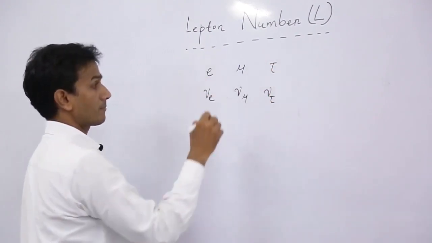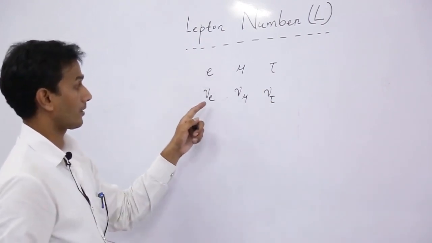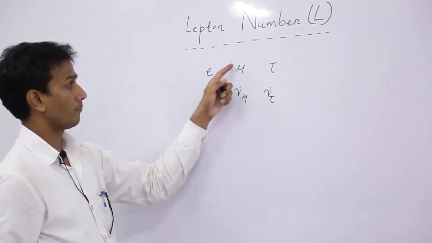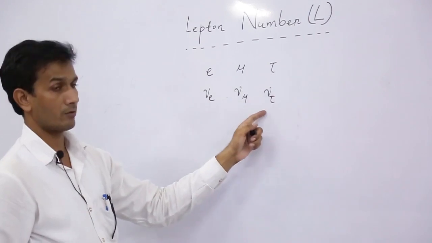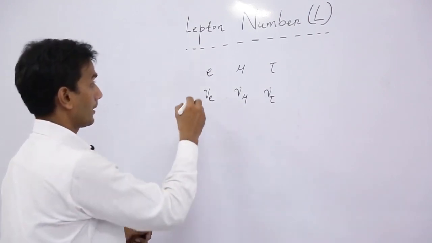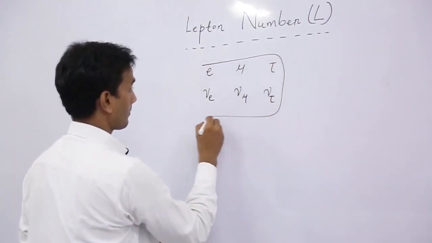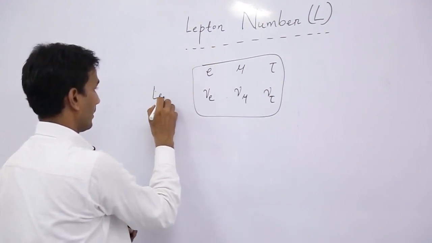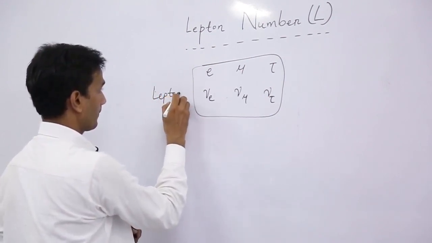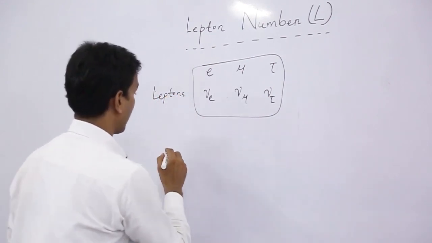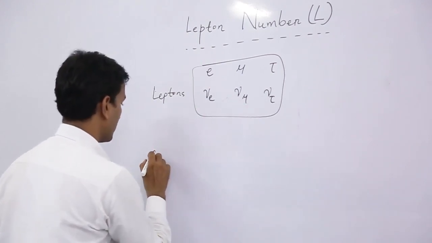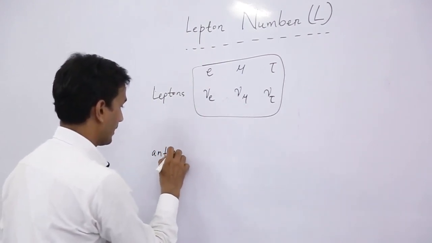So these are the 6 types of leptons: electron, electron neutrino, muon, muon neutrino, tau, tau neutrino. And their corresponding antiparticles are called antileptons.